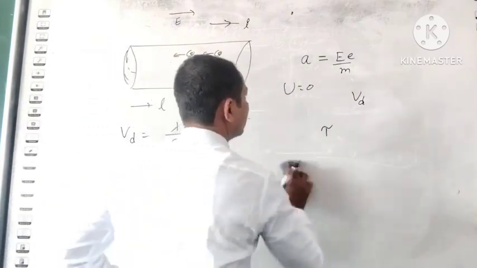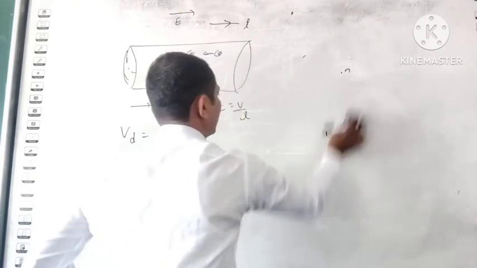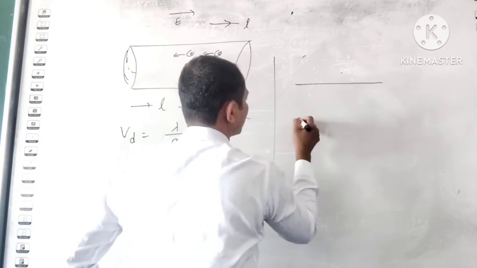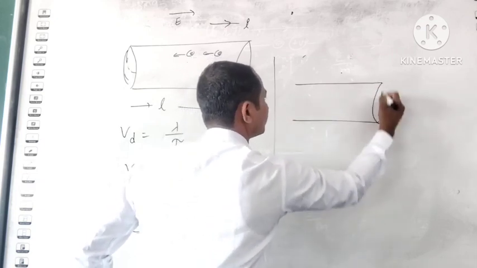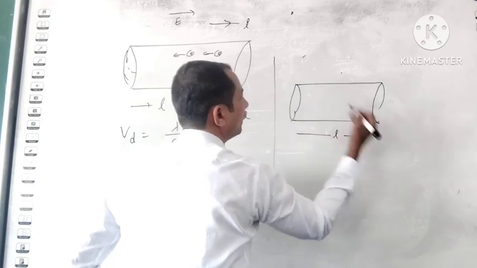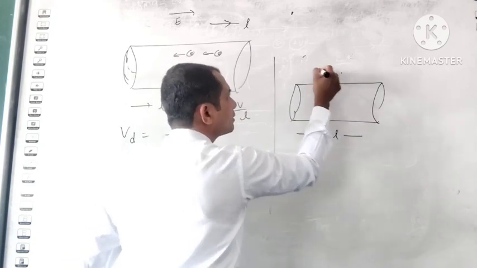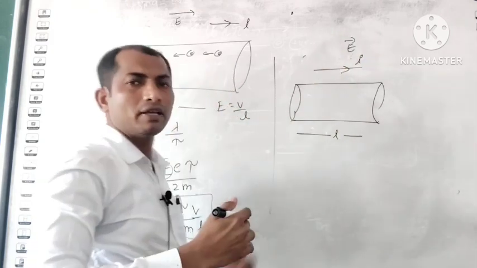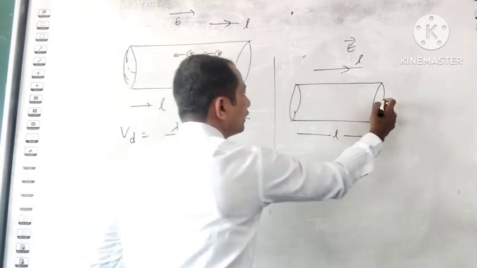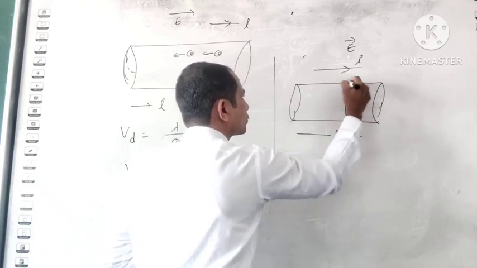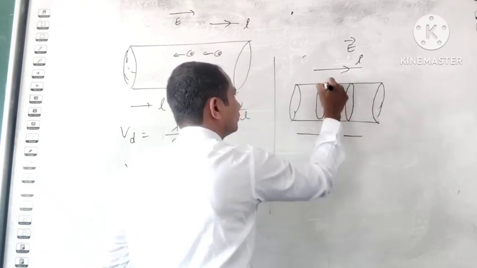Now, listen. Suppose we take a conductor. The length of the conductor we have taken is L. This is the current direction I, and the electric field direction also. Electrons will be moving in the opposite direction. Suppose you take this cross section and this cross section.